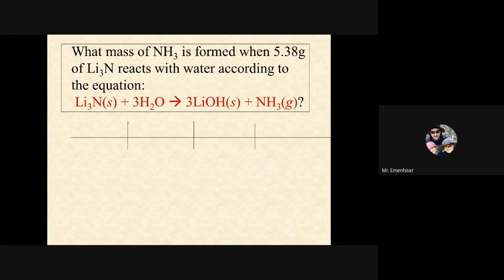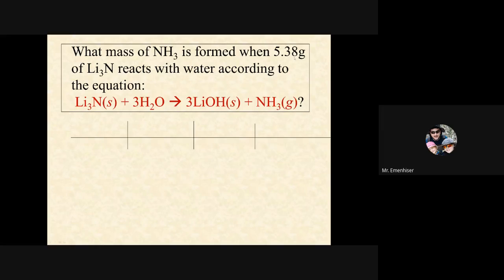All right, so we're just going to predict how much ammonia we can make given that we start with 5.38 grams of lithium nitride. Okay, if they told us both the lithium nitride and the amount of water we started with, if they said 5.38 grams of lithium nitride and 5.38 grams of water, then it would be a different story. This would be a limiting reactant problem, right? Because then you don't know which one runs out first. In this case, it's not. So this is a simpler problem.